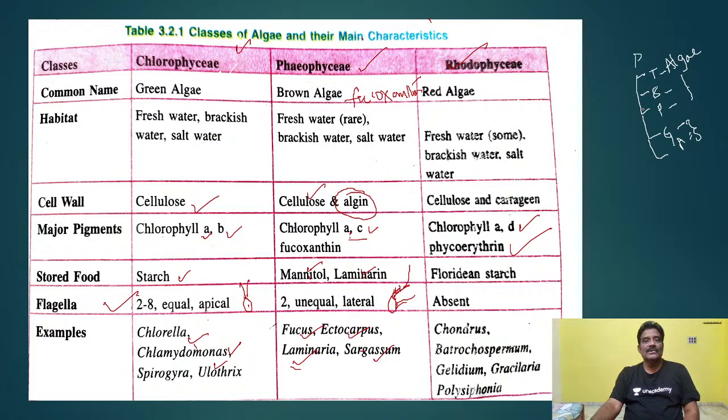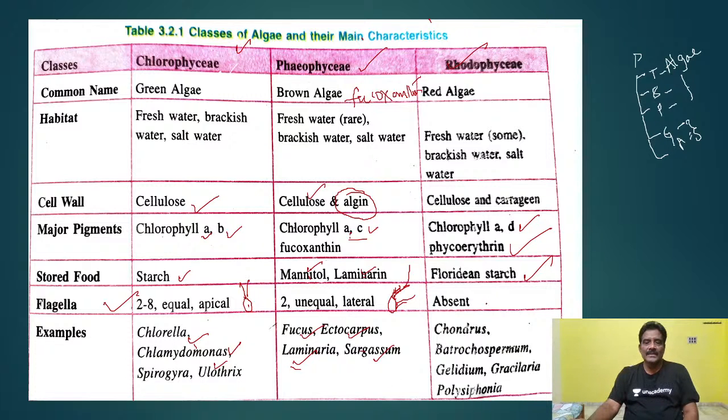This is about the different classes of algae. What are the important characters of the different classes? Food in Chlorophyceae members is stored in the form of starch. In Phaeophyceae members, it is mannitol and laminarin. In Rhodophyceae members, it is floridean starch. One more important point, very, very important in Rhodophyceae.